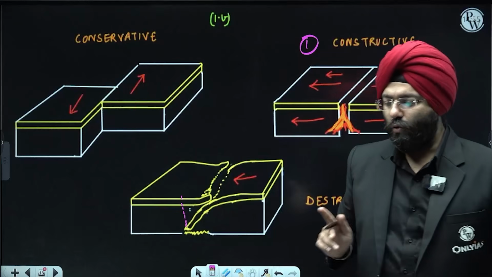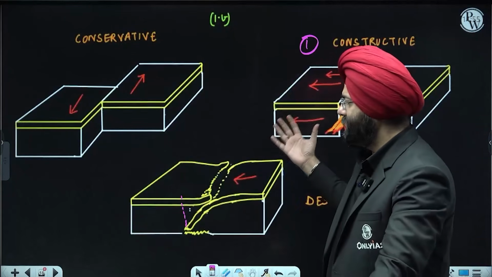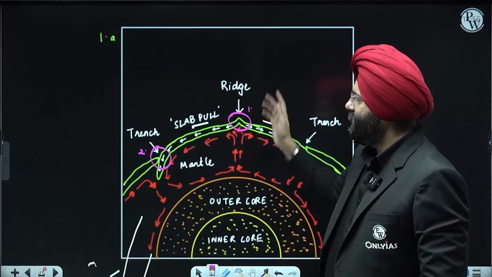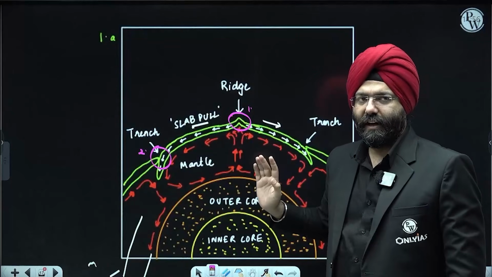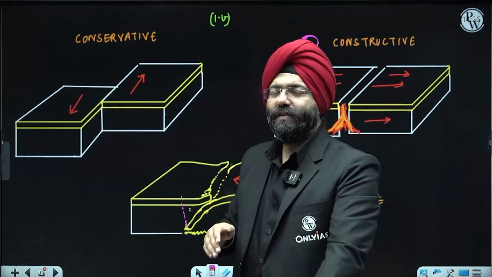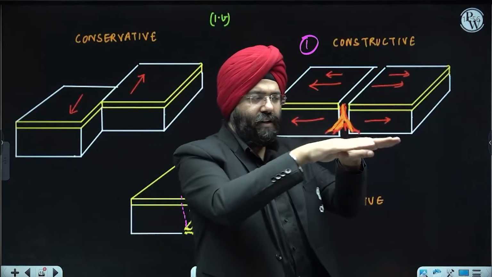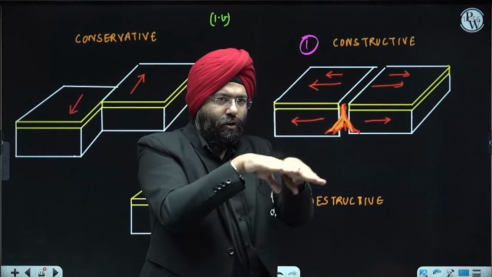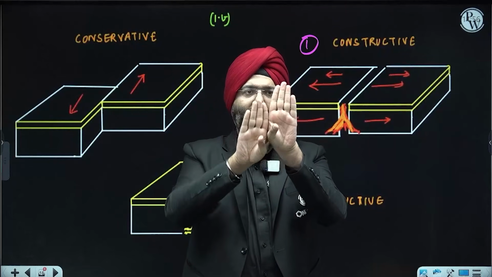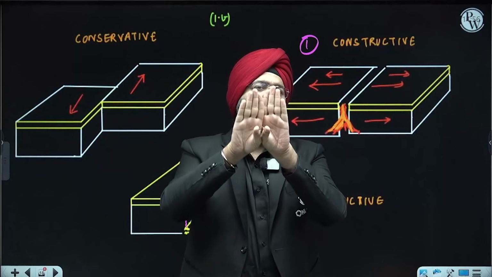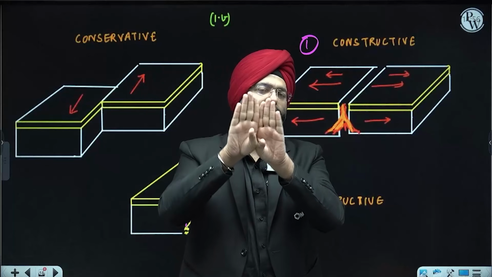Third, another case. We have studied cases 1 and 2, which are basically explained by this particular diagram. But there are many instances where, instead of something going apart or subducting, two plates might be sliding across each other. Now this sliding might also cause earthquakes.